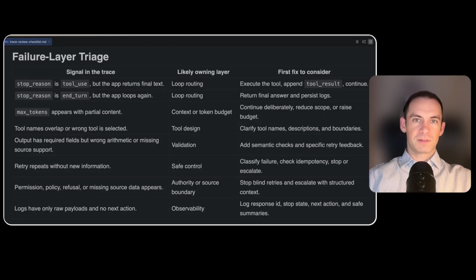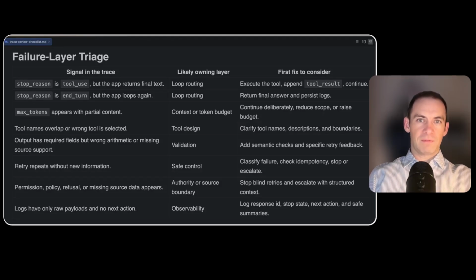Second failure: the output is shaped like JSON. The fields are present. The structure looks valid, but the tool is wrong, or the line items are incomplete. That is not a routing failure, that is a validation failure. The owning layer is schema validation or semantic validation. The fix is to validate the result against the required checks, return specific feedback, or escalate when validation cannot be resolved safely. These two failures may both look like the model got it wrong, but architecturally they are different. Different failure layer, different lever.